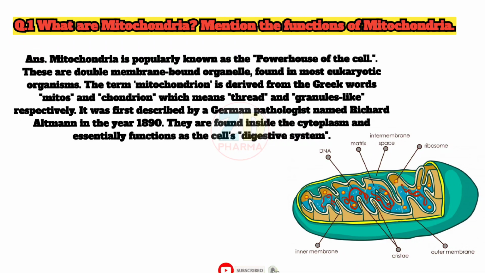The term Mitochondrion is derived from the Greek words mitos and chondrion, which mean thread and granule-like, respectively. It was first described by a German pathologist named Richard Altmann in the year 1890. They are found inside the cytoplasm and essentially function as the cell's digestive system.